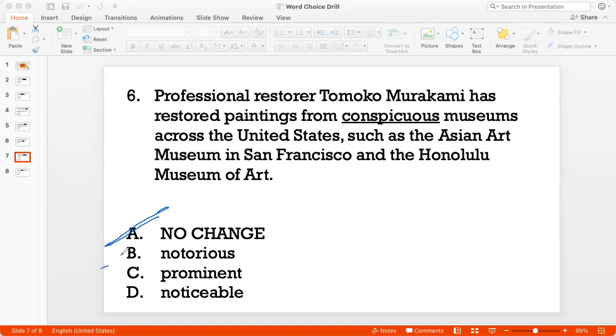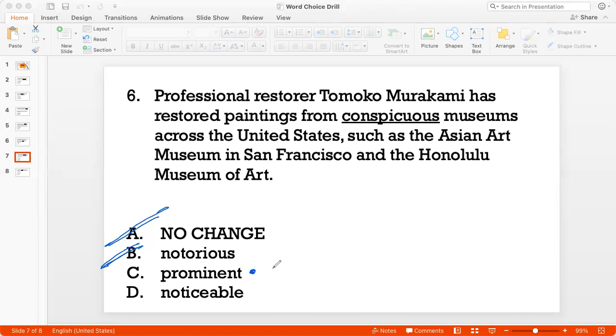Okay, notorious is definitely wrong because notorious is the opposite of well-known and respected. So that doesn't make sense. Prominent is a good answer, right? A prominent museum is a museum that is well-known, and Murakami has restored paintings from several such. So I like prominent. Noticeable again doesn't fit the context because it's not the fact that the museum is noticeable that we are saying.